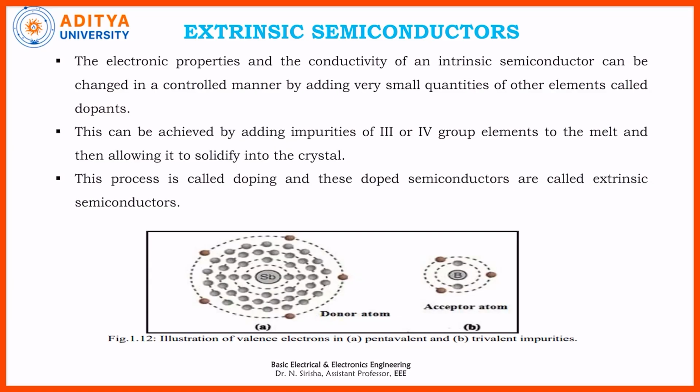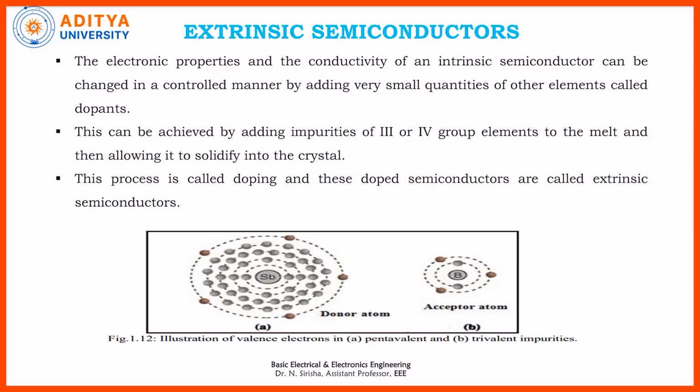Coming to the extrinsic semiconductors, these are nothing but a pure semiconductor added with some impurity. When one part of an atom of impurity is added to 1 million parts of a pure semiconductor, it forms an extrinsic semiconductor, right? This process of adding impurities to the semiconductor is known as doping.